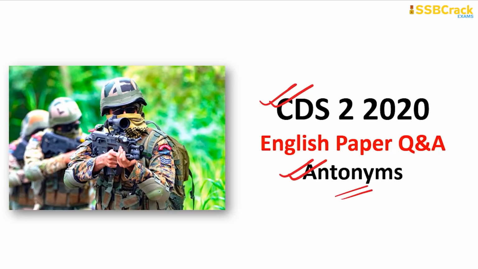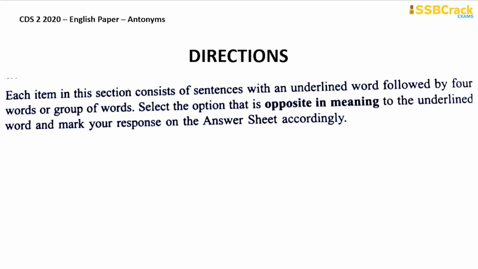So let's start with the directions or the instructions for the antonym section of your CDS 2 2020 English paper. Each item in this section consists of sentences with an underlined word followed by 4 words or group of words. Select the option that is opposite in meaning to the underlined word and mark your response on the answer sheet accordingly.